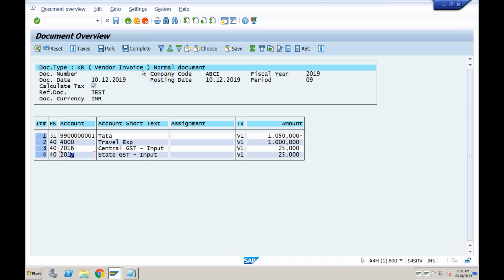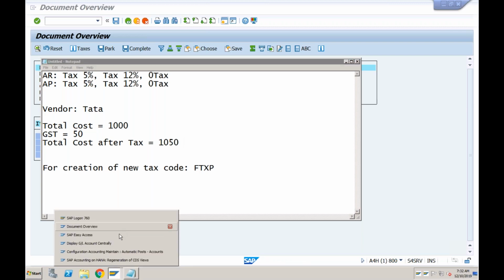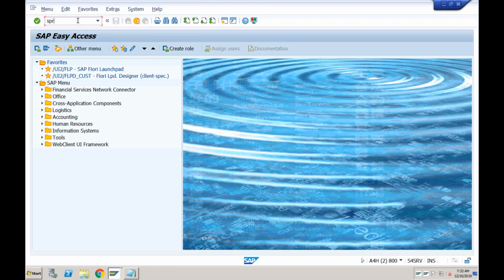Okay, creation of tax code is a one-time activity. You don't need to do it on a day-to-day basis. Only if there are changes in the government regulations or there is a new tax code in place, only in that case you need to create a tax code. So just remember, for creation of a new tax code, use transaction FTXP. Even if you don't want to use the transaction, I will also show you the path where you can find how to create a tax code.